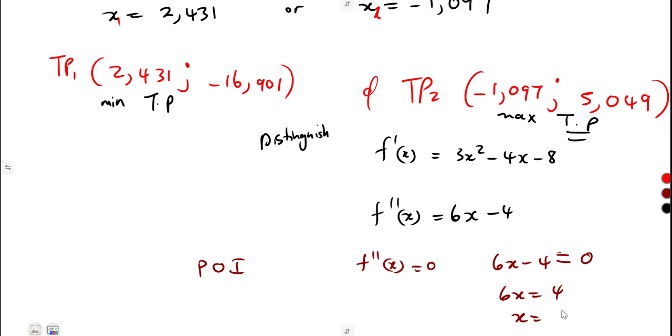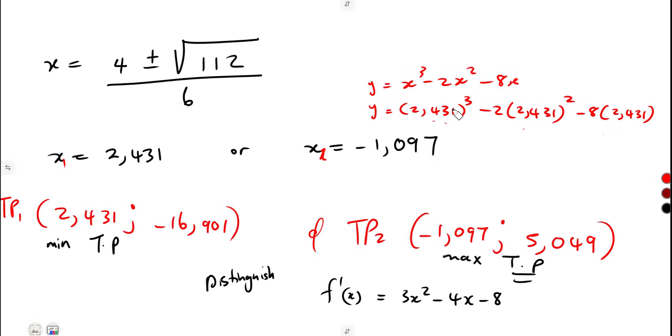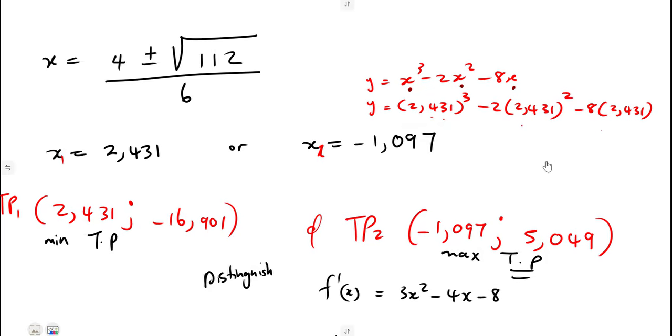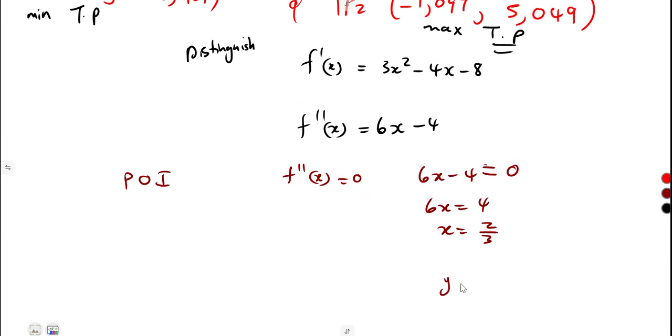So x is going to be 4 over 6, which is 2 over 3. This is the value of x at the point of inflection. So to find the value of y, you're going to substitute back into the original equation in place of what? In place of x, just like before, you're going to substitute 2 over 3. By doing that, you're going to obtain the value of y as minus 160 over 27.